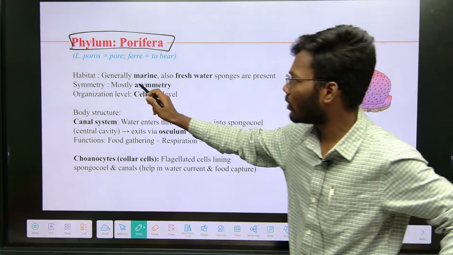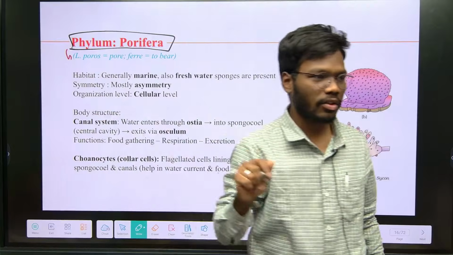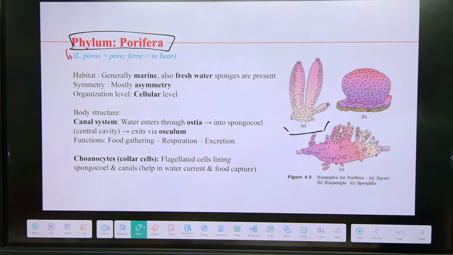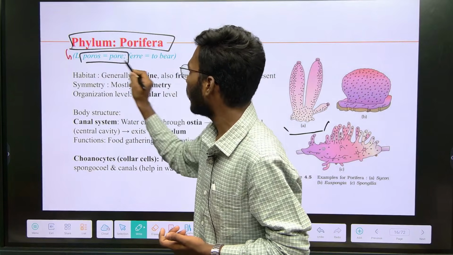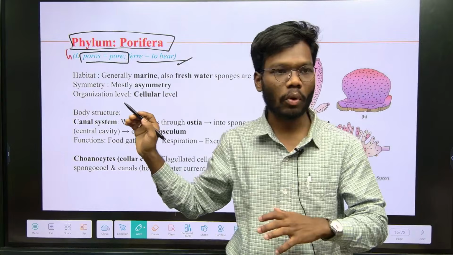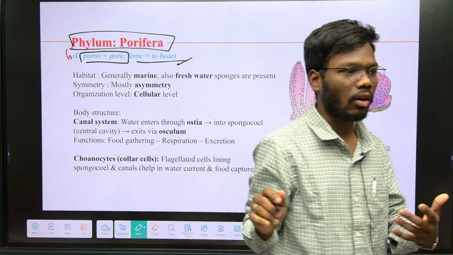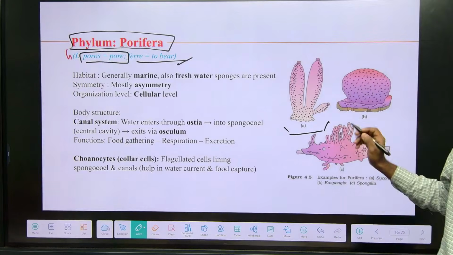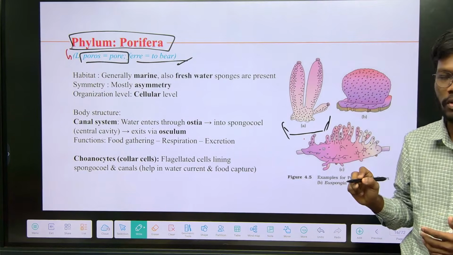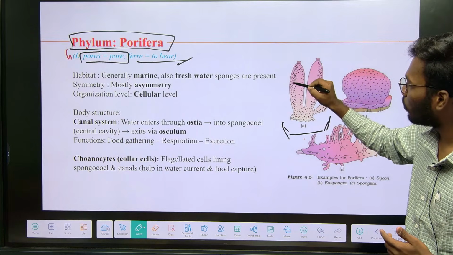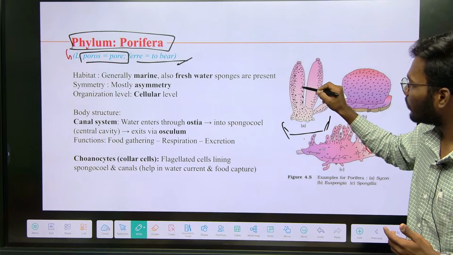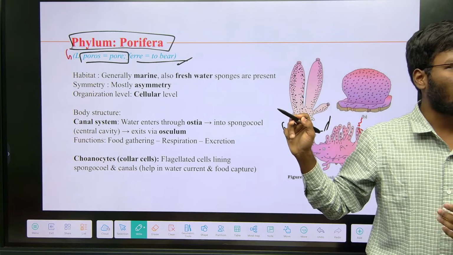In every slide I mention the phylum names and also how the name is derived, why it is called phylum Porifera. Porifera is nothing but porus means pore, and fera means bearing. So these are pore-bearing animals. If you see the body of a sponge, you can see different pores present. That's why the animals of this phylum are called Porifera.